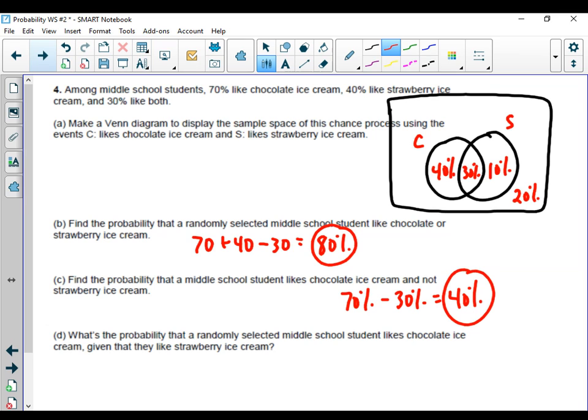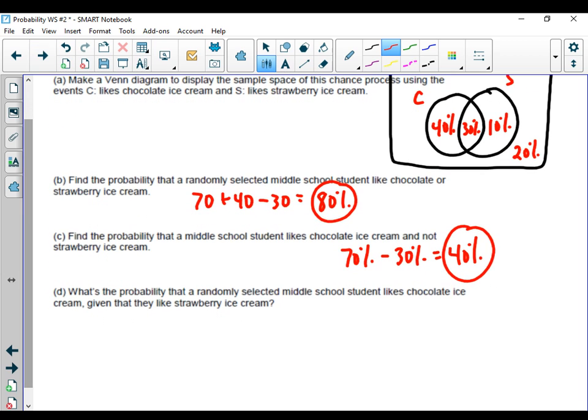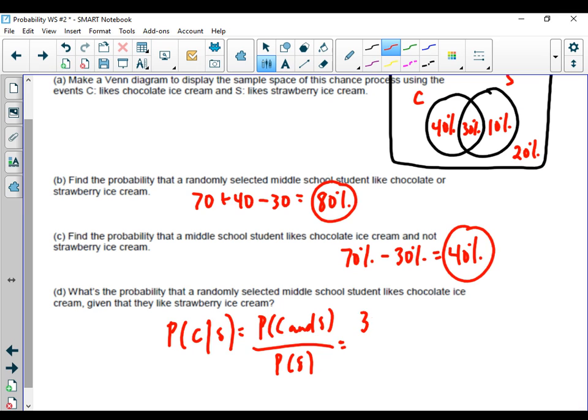Then the last one, this is one of those conditional statements. What's the probability that they like chocolate ice cream, knowing that they like strawberry? So we're going to start out by looking at, well, what's the probability they like both, divided by the probability of the given factor, they like strawberry. Well, the percent that liked both was 30. The percent that liked strawberry was 40. So we're looking at a probability of 0.75.